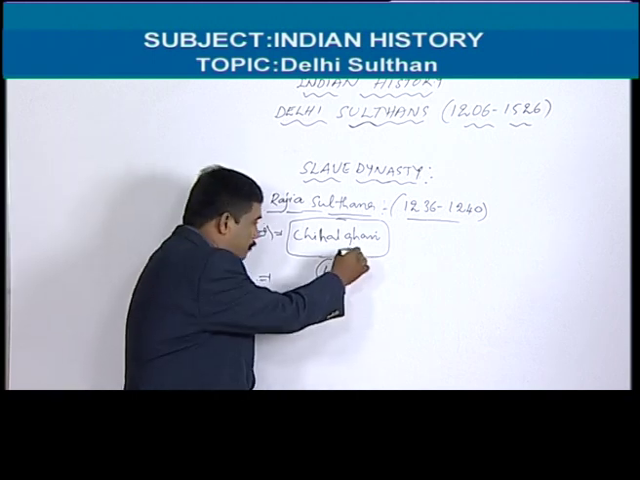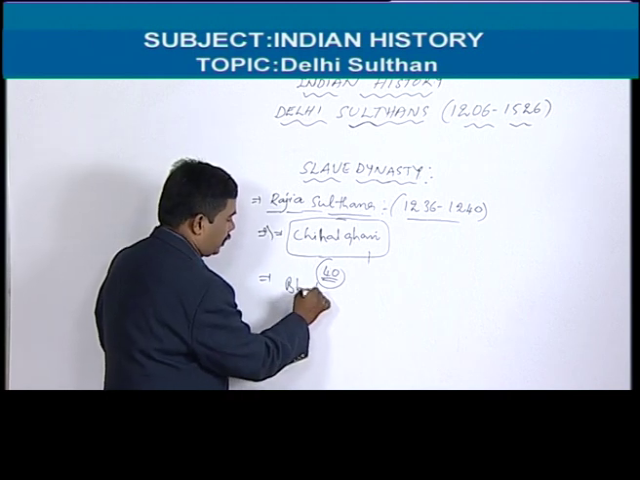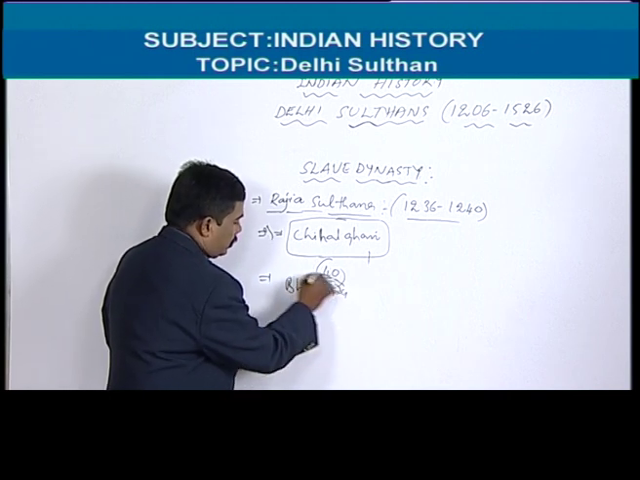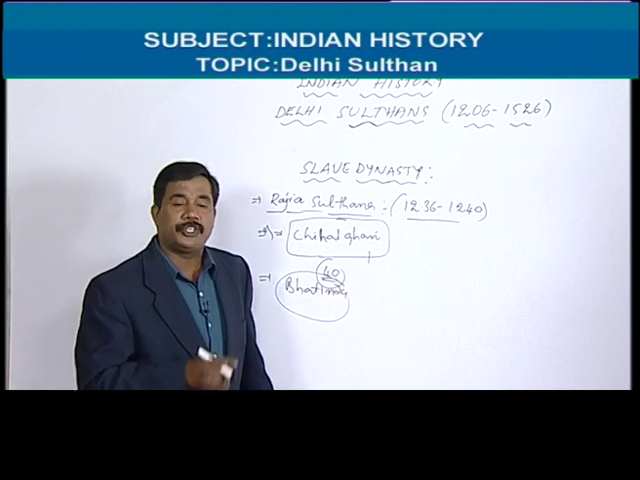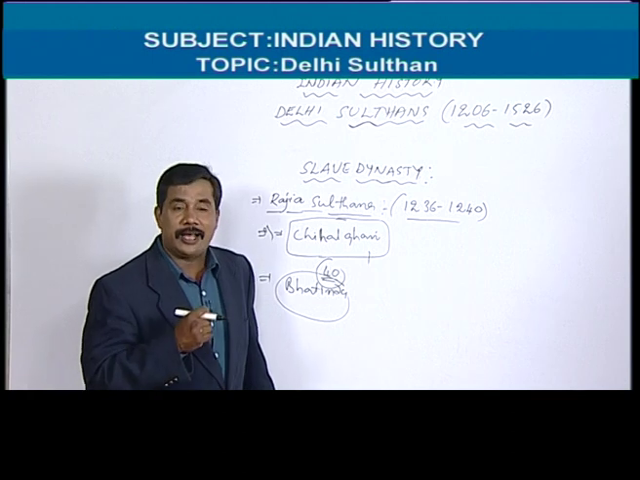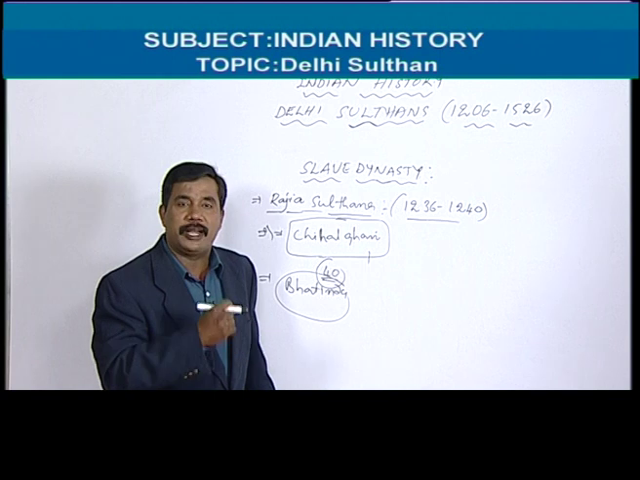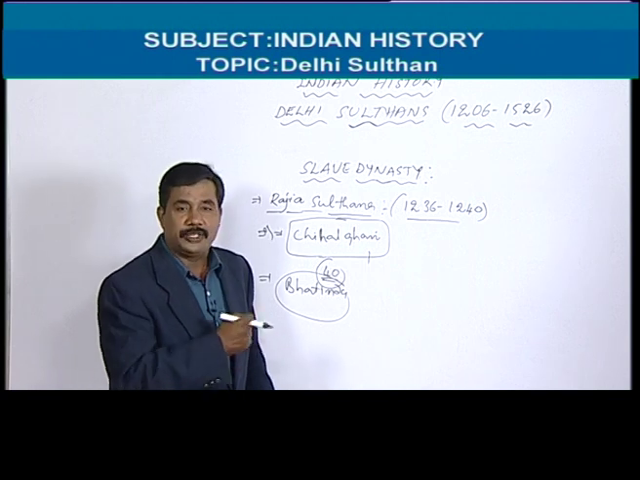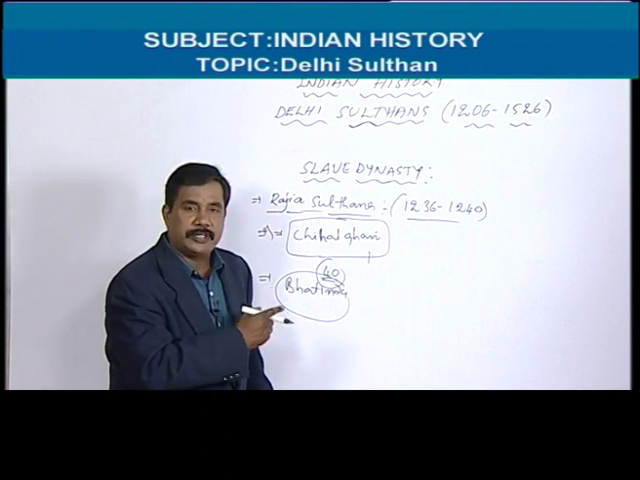Because of that problem, she escaped from Delhi to Bathinda. The Bathinda ruler was Altuniya. So she married Altuniya, and she was coming back to Delhi along with the Bathinda army. But unfortunately, she was killed by some tribal groups there. That's why Razia Sultana's life ended.